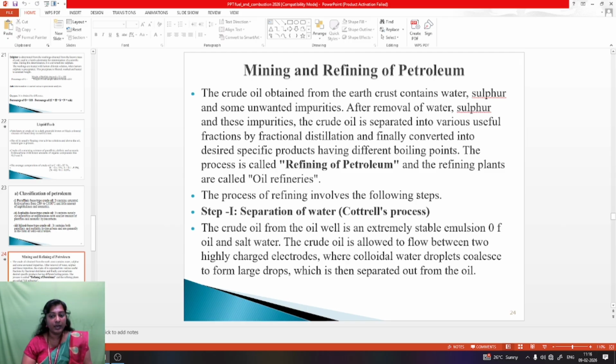Separation of water. The crude oil from the oil well is an extremely stable emulsion of oil and salt water. The crude oil is allowed to flow between two highly charged electrodes, where the colloidal water droplets collapse to form large drops and separate out from the oil. The crude oil is an emulsion, like curd formation, mixed with oil and salt water. Then that crude oil is passed through the highly charged electrodes. Then the colloidal water droplets are combined into large droplets, and then we can easily remove them.